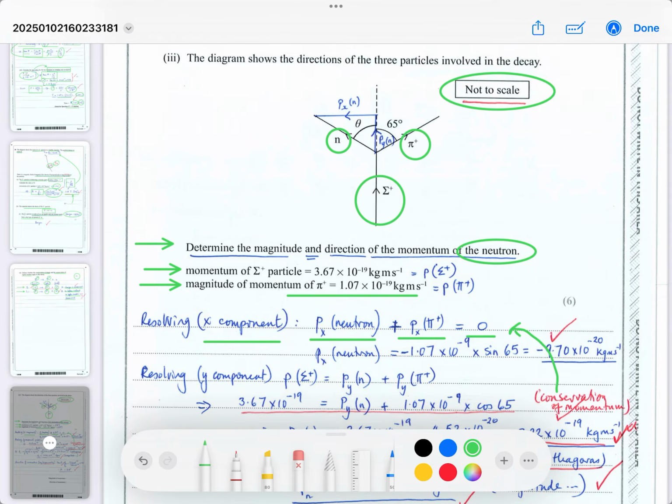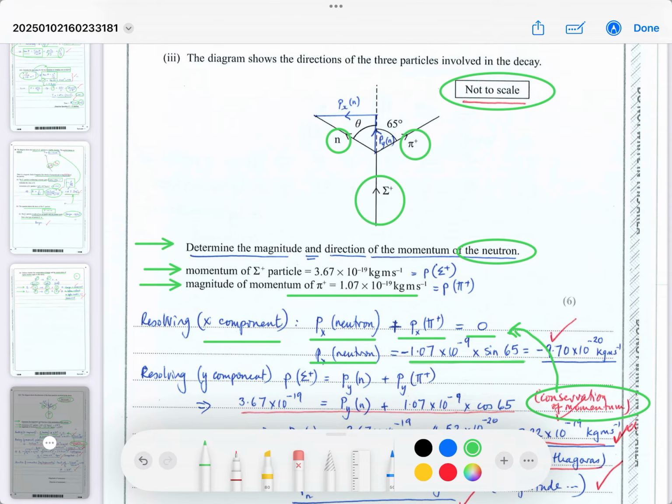So as long as you show that you know conservation of momentum, that in itself is worth 1 mark, okay? Now you'd have to do that twice, in the x component and the y component. So you could say that the neutron momentum is the negative of the pi plus meson momentum.